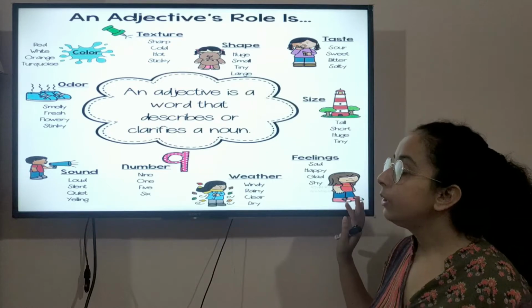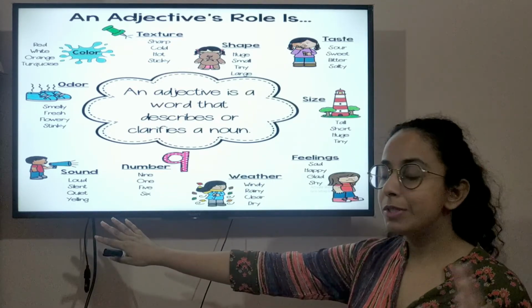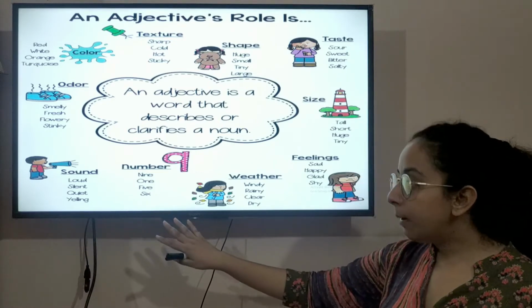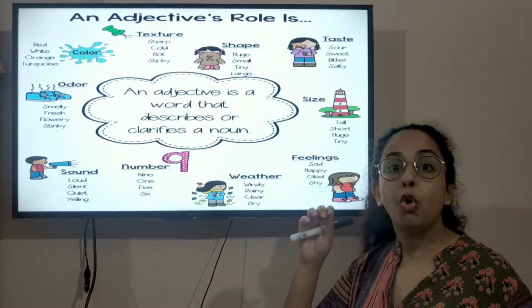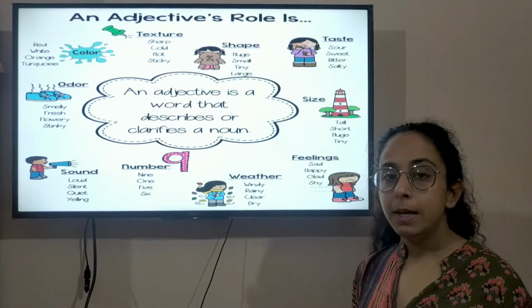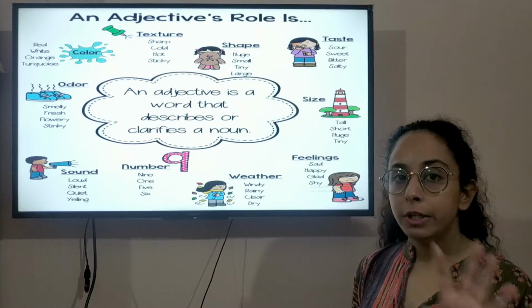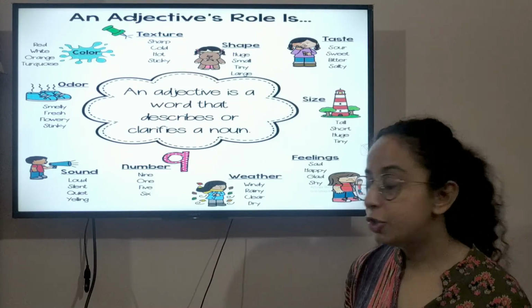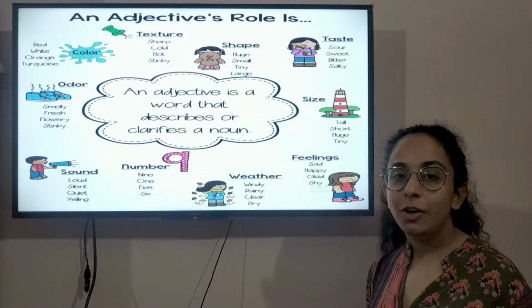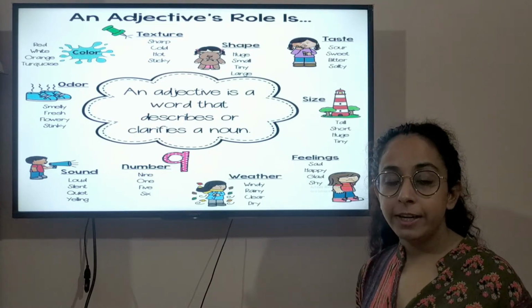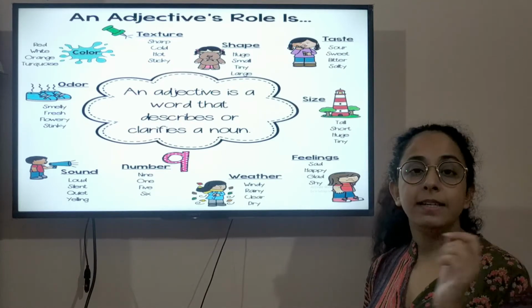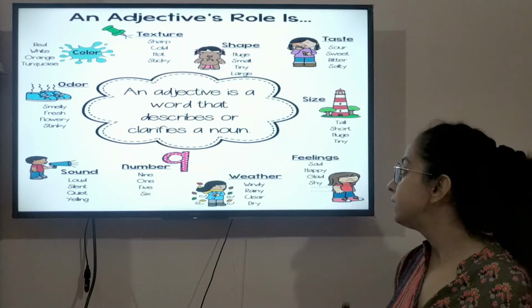It tells you the sound. If the music is too loud, loud would be the adjective. Number, it also tells you the quantity of a noun. For example, I have four pens in my box. The four will be the adjective. It tells you the weather. It's a sunny day today, or it's a dark night today. So sunny and dark will be the adjectives.